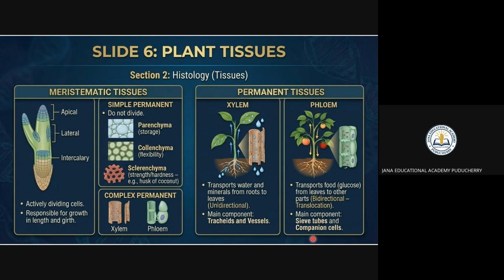You have to remember, the main components are the sieve tubes and companion cells. Histology is the study of tissues. We are going to study plant cells and animal cells also. In plants, you can say there are meristematic tissues and permanent tissues. Meristematic tissues can divide, but simple permanent tissues cannot divide. Complex permanent tissues are xylem and phloem.